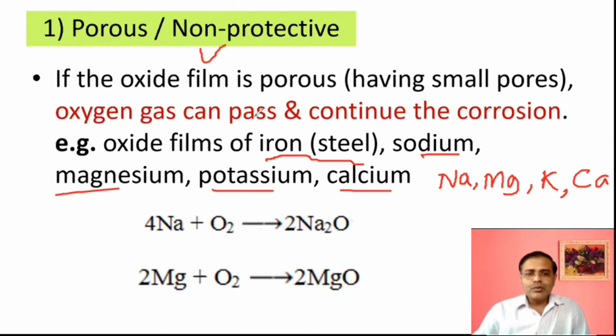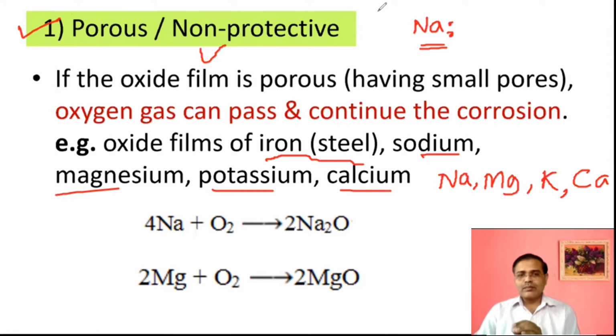So for type of film, suppose one particular example is given. Suppose sodium is given as an example. If there is no straight question, then another question will be, sodium will be given to you, and it is asked what type of film will be formed by sodium. So you have to answer that the type of film formed is porous film. It means sodium oxide is a porous metal oxide film.